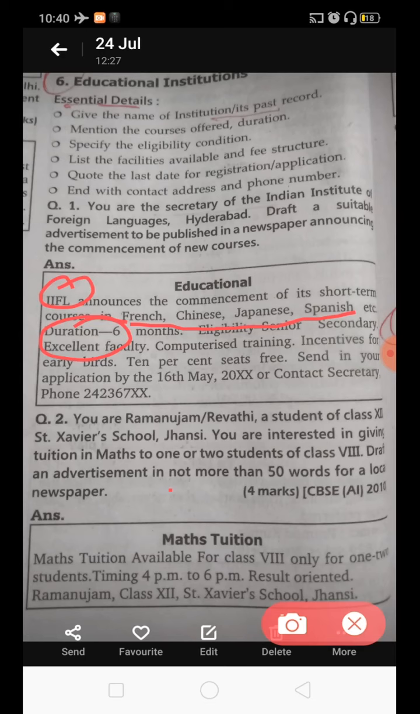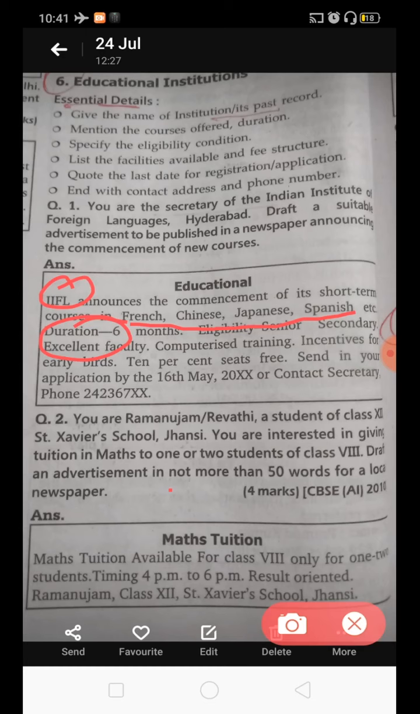Now let us move to the next one, list the facilities available and fee structure. तो क्या क्या facility हमारा institution provide करेगा बच्चों को जो आएंगे. So now see, excellent faculty. सबसे इम्पॉर्टेंट किसी भी एजुकेशनल इंस्टीट्यूशन के लिए क्या होता है? What is the main important thing? What is the pillar for any educational institution? Is it its faculty. So how is the faculty? So we have already given excellent faculty. Then computerized training will be given.